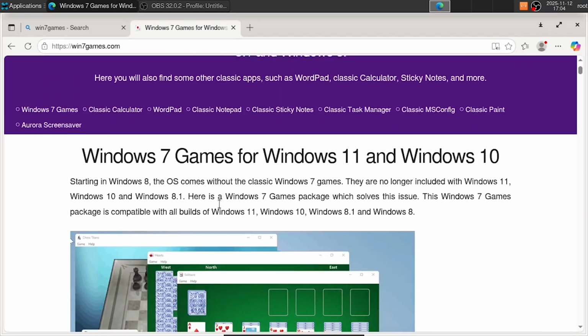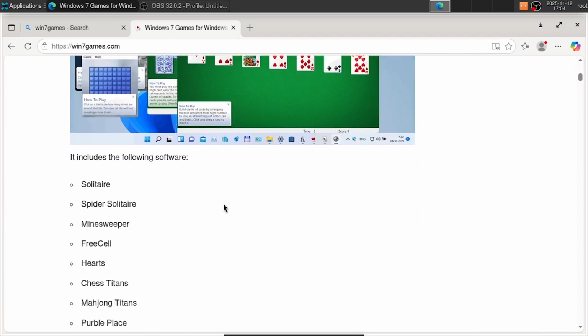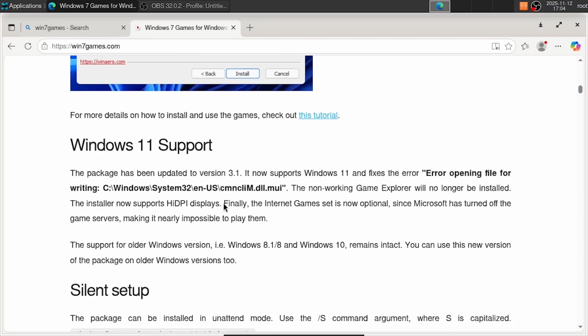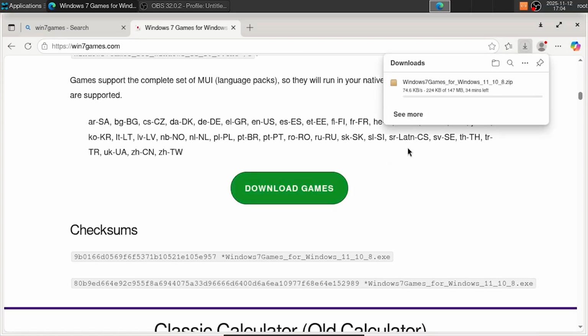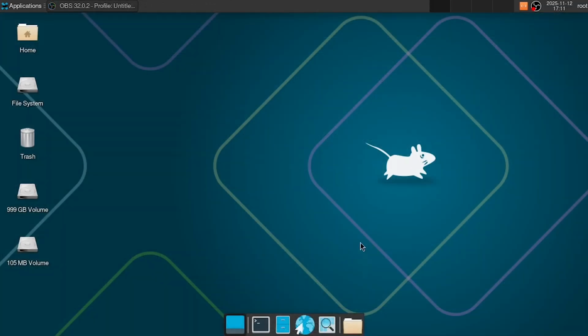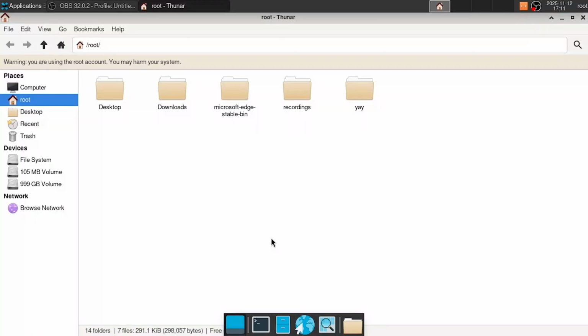Well, there's this website that provides the Windows 7 games for Windows 10 and 11, and we'll grab that installer and run it with Wine. I managed to set it up and also have a few add-ons such as Wine Tricks, Wine Mono and Wine Gecko just in case. These provide some additional compatibility layers for IE, .NET and more. So after the download has finished, we can try and install the games.